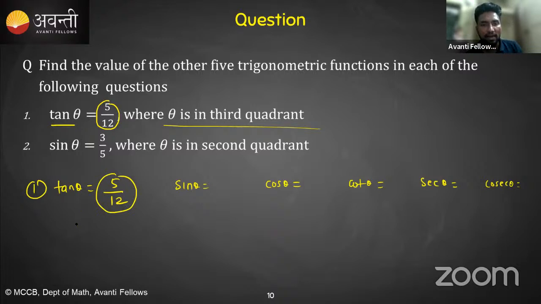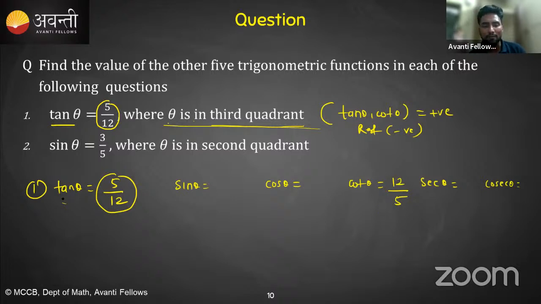ओके, देन यू विल रियलाइज कि थीटा इज इन थर्ड क्वाड्रेंट, एंड इफ इट इज इन थर्ड क्वाड्रेंट वी हैव क्लियरली मेंशन दैट ये थीटा थर्ड क्वाड्रेंट में है. इसका मतलब tan एंड कॉट क्या होता है, पॉजिटिव होता है, और रेस्ट इज नेगेटिव होता है. It means from here we know the sign convention. Now we have to put the values only. So if tan theta is equals to 5/12, so cot theta is also positive. So we can write now 12/5 because it is clear both are positive and both are reciprocal.